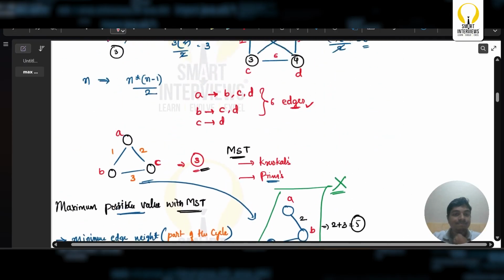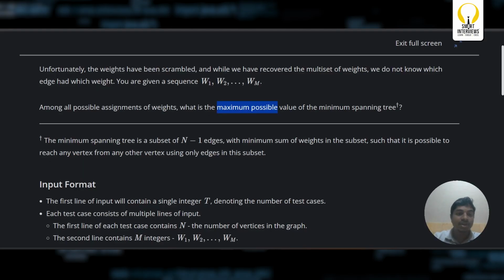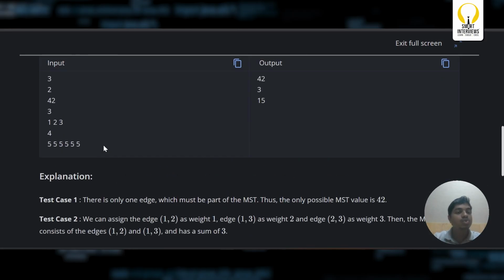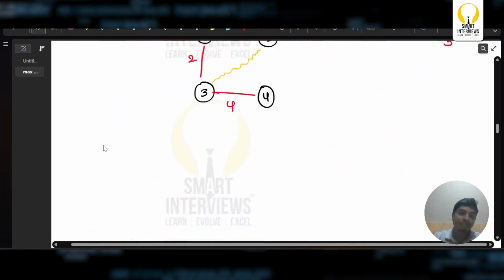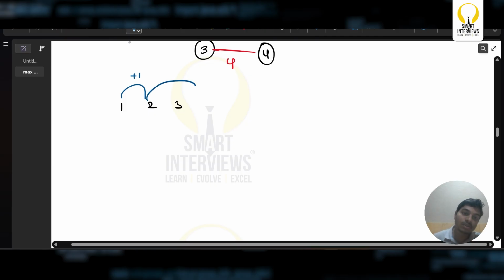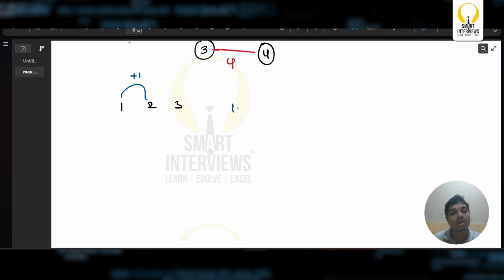And let us also go with the given input cases. If it is 1, 2, 3, I can just simply take this with this, and later I should be taking 2 plus 1, which is this. Plus 2 is not possible, so I can just simply take 1 plus 2.